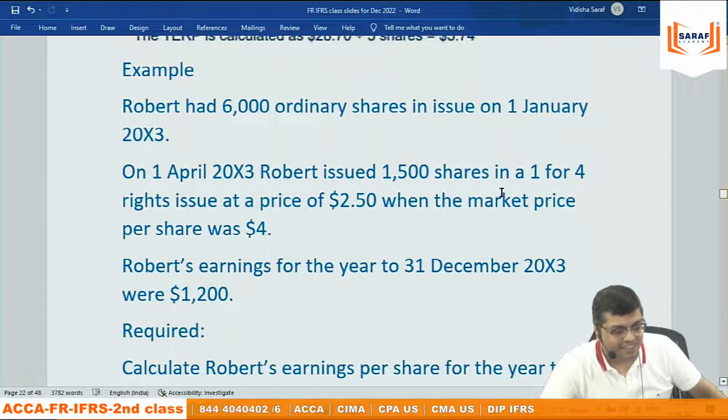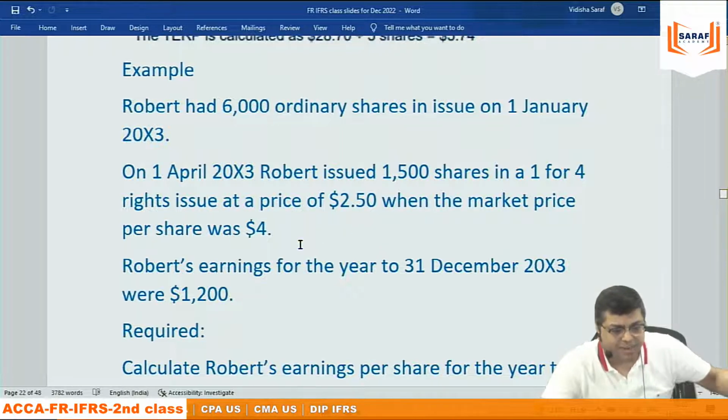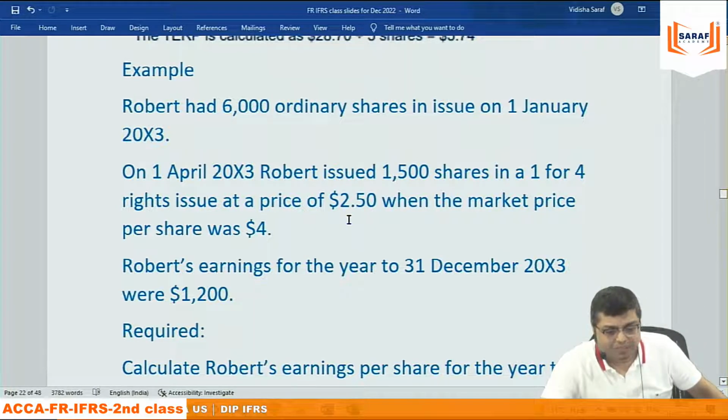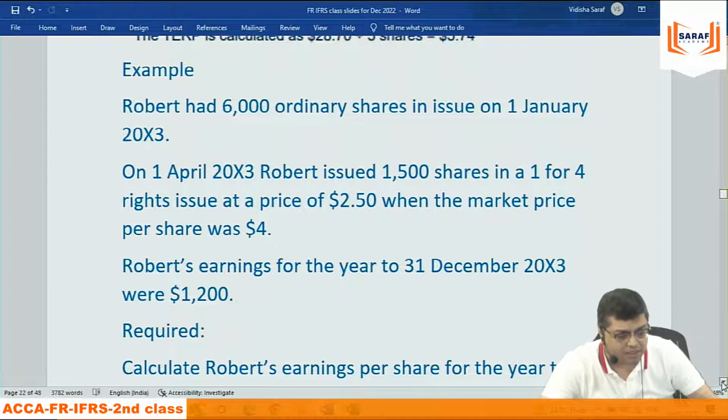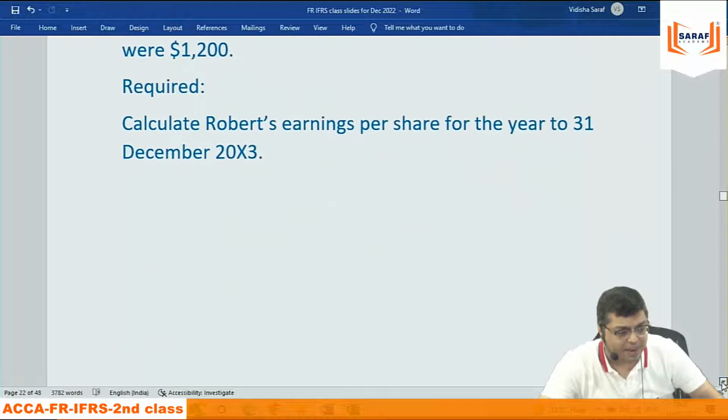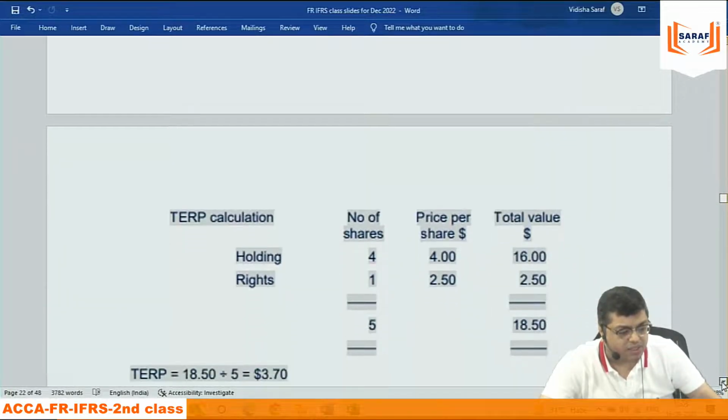So I mean to say that the average share price per share each coming say 3.7. The multiplier factor each 4 by 3.7. So 6,000 shares till April, 3 months: 6,000 into 3 by 12 into multiplier factor 4 by 3.7. And then the rights shares 1,500, 7,500, rights multiplier gone. 7,500 into 9 by 12 will give you the weighted average number of shares. Profit divided by that will give you the earnings per share.